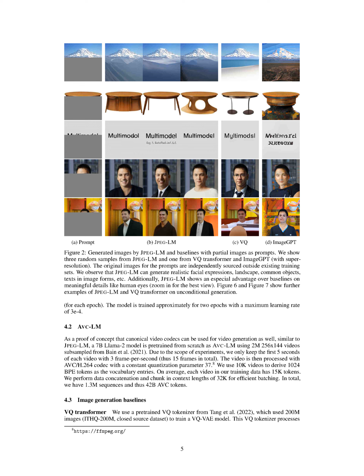Section Summary. In this section, we describe the use of canonical codecs like JPEG and AVC H.264 for efficiently converting images and videos into byte sequences, which we then model with large language models, LLMs, named JPEG-LM and AVC-LM. We outline our experimental setup, including the training of these models on large datasets, the creation of byte pair encoded vocabularies, and the use of autoregressive transformers without vision-specific modifications.